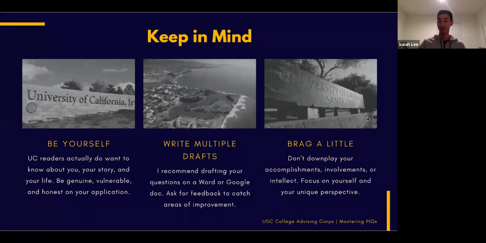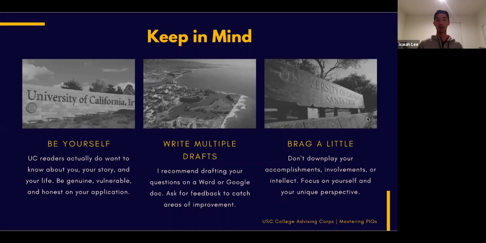As of today, November 10th, you have exactly 20 days to submit your UC application. So for writing multiple drafts, if you can, try to finish writing them within the next 2 weeks. Then those last 6 days, you can use for editing and making sure that they're good and they're answering the question.